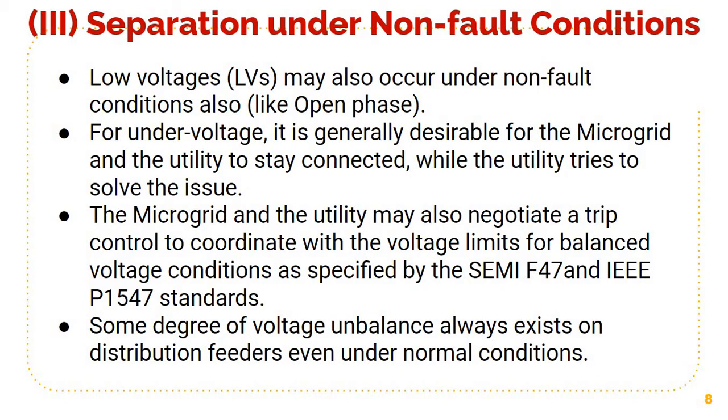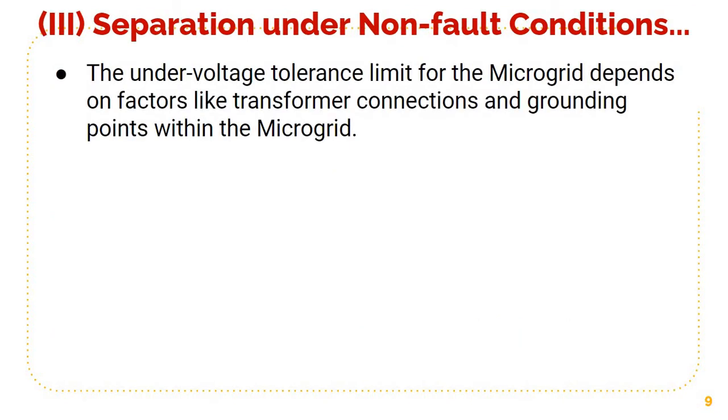In any system, some degree of voltage unbalance will always be there, even under normal conditions. Okay, don't expect that all the feeders will have equal load and the loads will always be balanced. There will be some small amount of unbalance all the time. Now the under voltage tolerance limit of the microgrid. So how much under voltage can we tolerate? It depends on many factors like transformer connections, grounding points within the microgrid, etc.